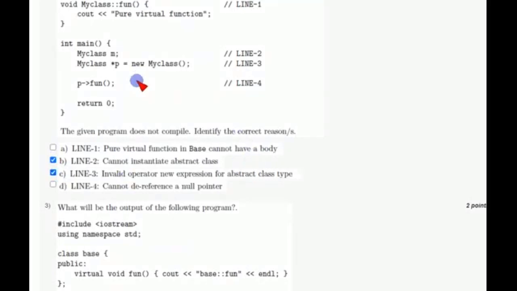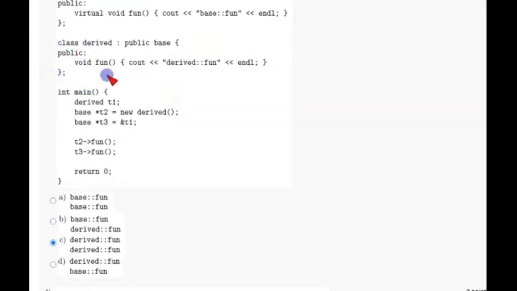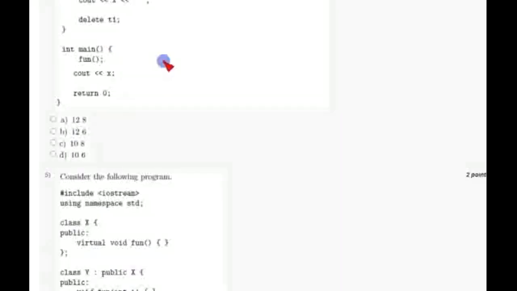And coming to the third question, they are asking what will be the output of the following program. So let's see. When I did this in the compiler, I got the answer as C, that is derived fun, derived fun. It is printed 2 times. And coming to the fourth question, the compiler answer is given as 12 and also 8.